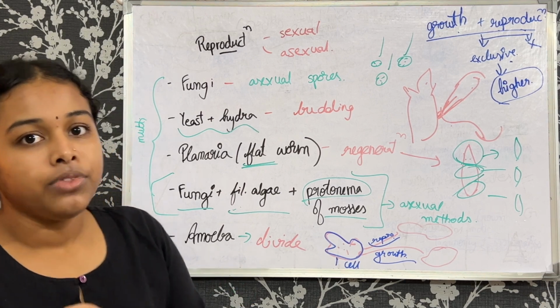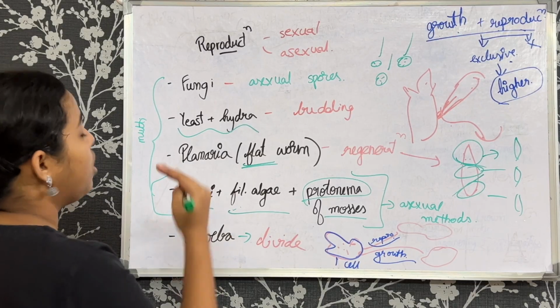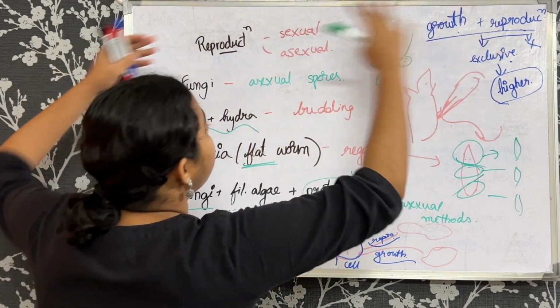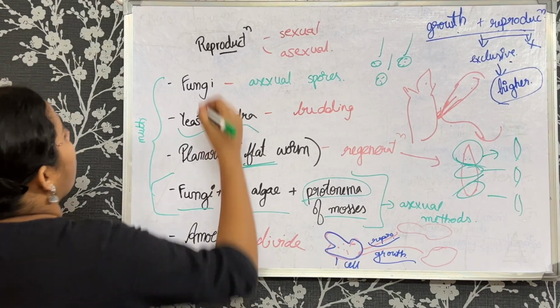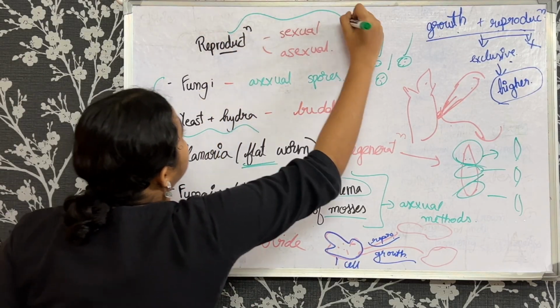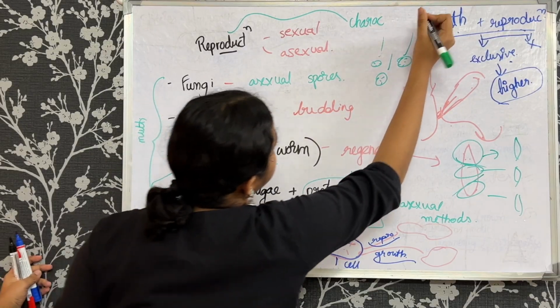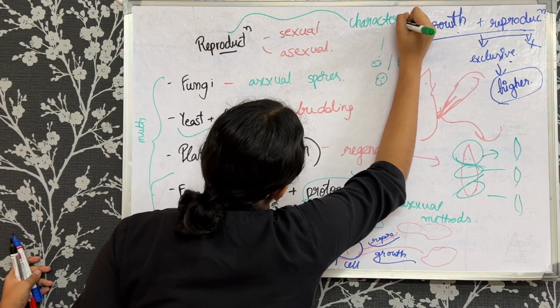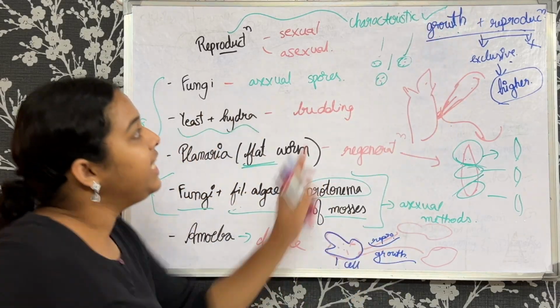We'll come to the point where we dealt with growth, the characteristic and defining feature, that concept. Now we understood that yes, reproduction is a characteristic of living organisms, right? It is a characteristic.